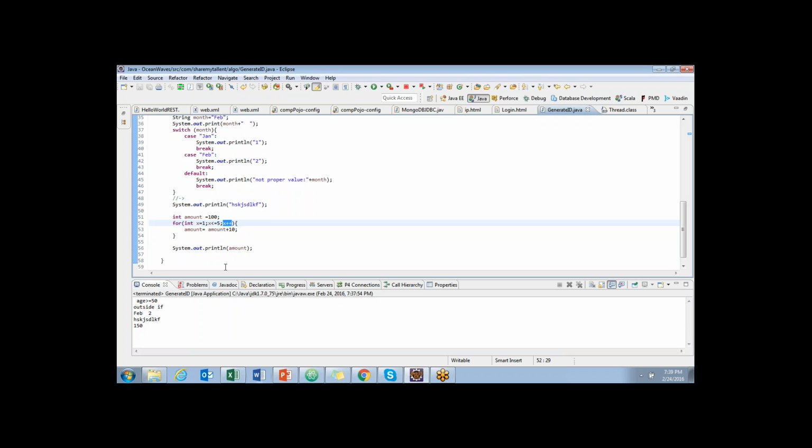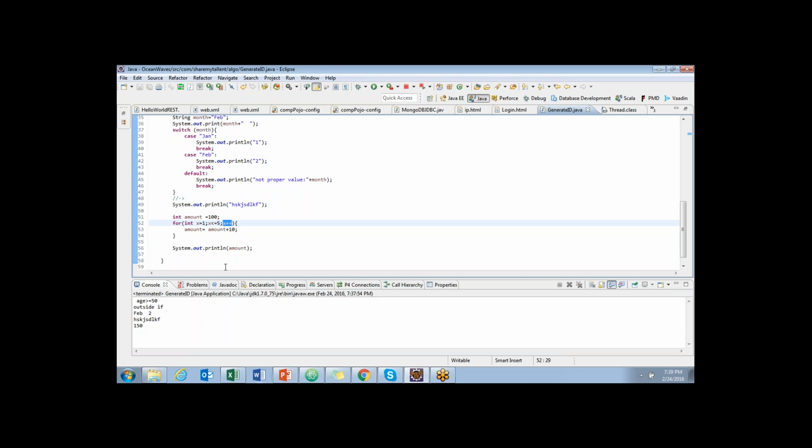First, I would start the for loop with x equal to 1. The second is until when I should continue this for loop. x less than or equal to 5 gives you the condition. Until my x value is less than or equal to 5, do this for loop.